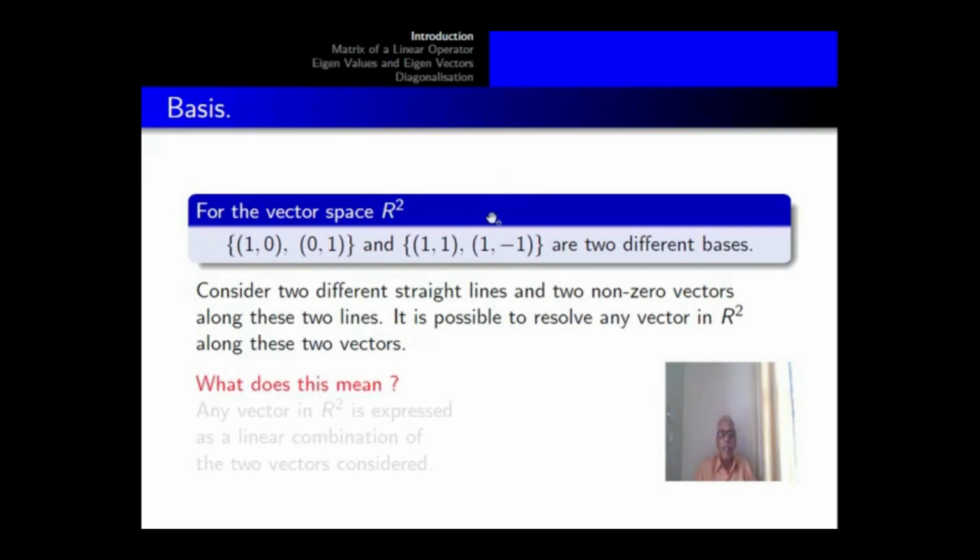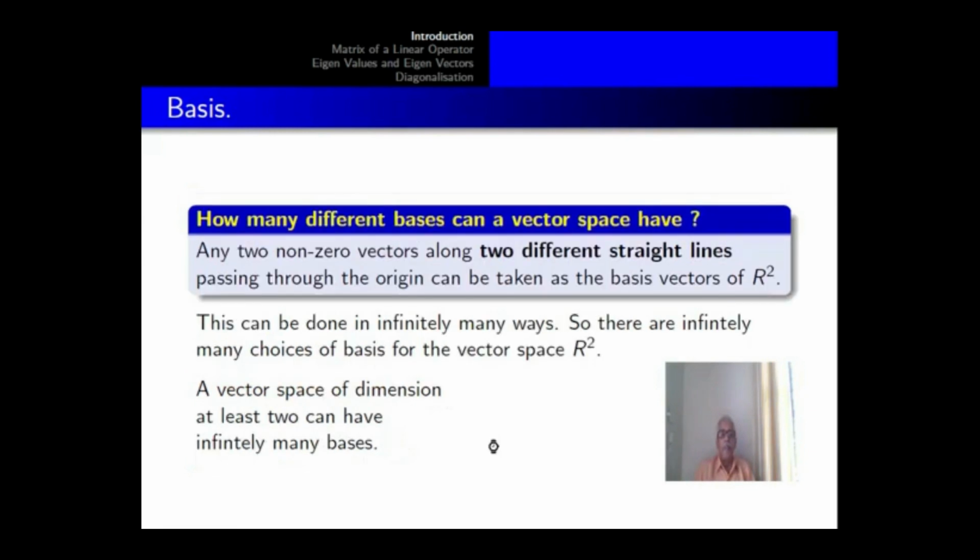What does this mean? Any vector in R2 is expressed as a linear combination of the two vectors considered. So it is possible to write any vector as a linear combination of the two vectors you have chosen.